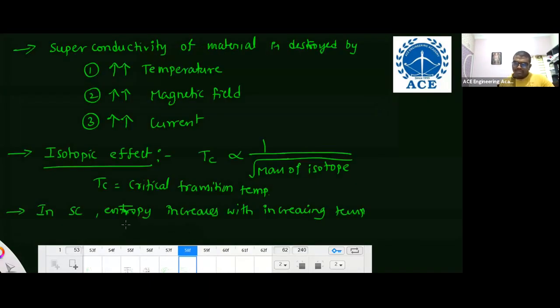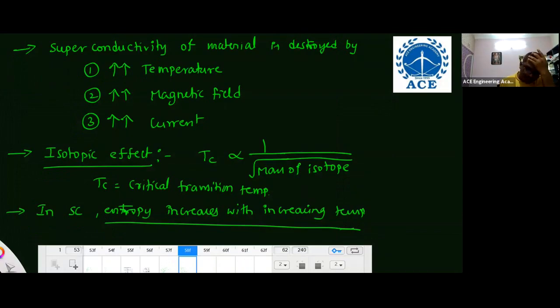Right. Next is ceramics. From the ceramics, you have to remember one table. With increasing temperature, entropy always increases. Remember, at absolute 0 Kelvin it is low or 0, but with increasing temperature, entropy always increases.